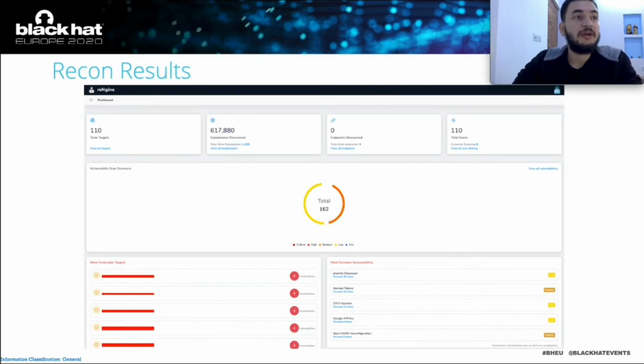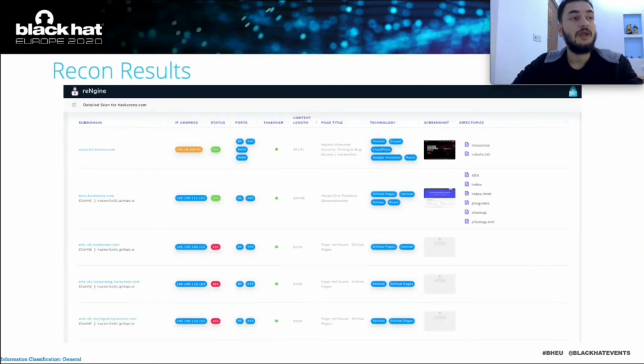So how does a recon result look in reNgine? This is exactly how it looks. This is the latest version. In the latest version, we do have some interesting things: the most vulnerable target, the frequently occurring vulnerabilities, and the vulnerability scan summary. These are a few things that I'm currently adding right now. This is the quick view of the dashboard. And once the scan is done, this is how it looks.